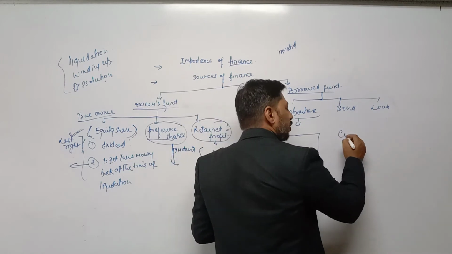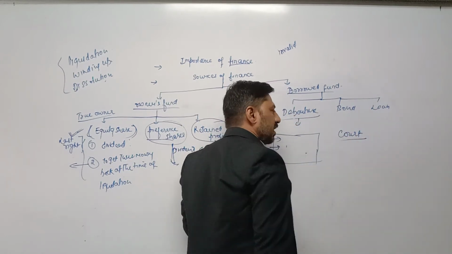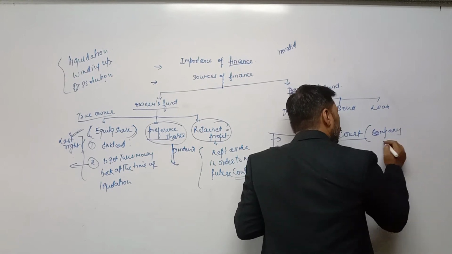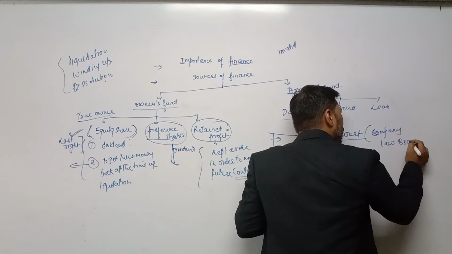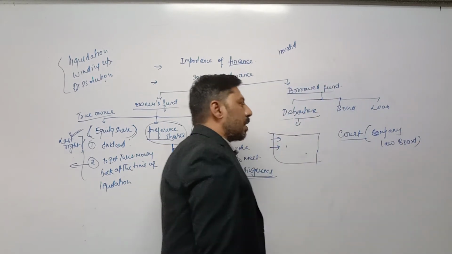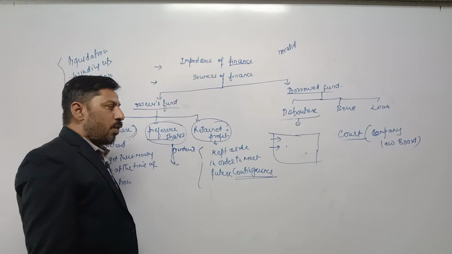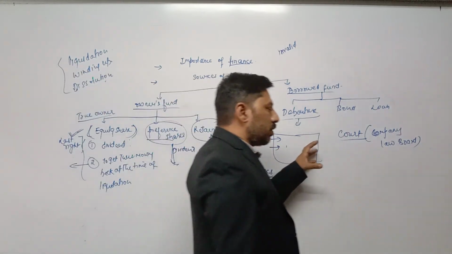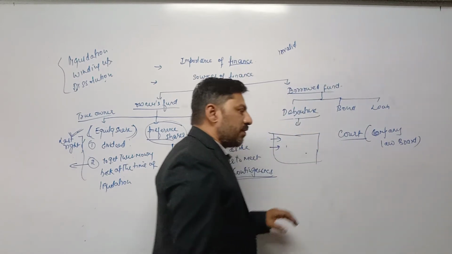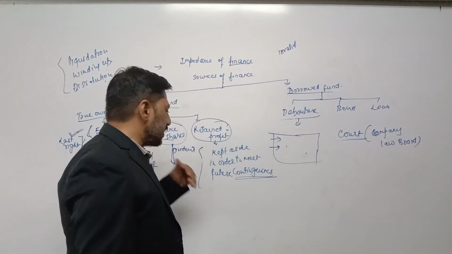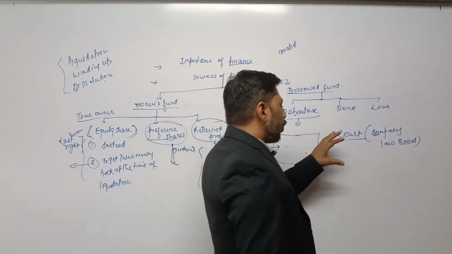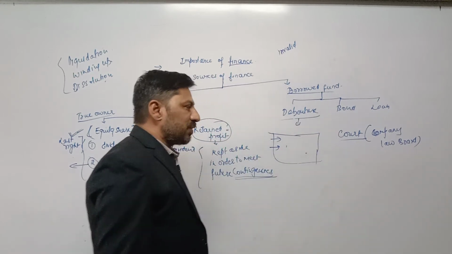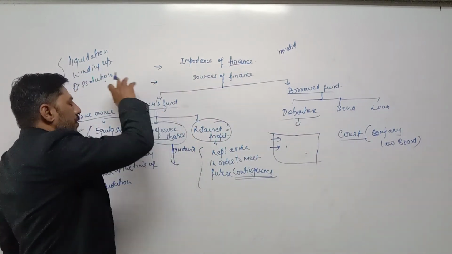And here, court means, in commerce, the company law board, COM, company, then law, LAW, board, not the high court or supreme court. We are talking about the company law board. If debenture holders want to bring liquidation into the company, they may submit an application to the court, and they need to give a valid reason, means on the basis of a valid ground. Then the court will verify all the documents submitted by the debenture holders. If the court is satisfied, then they will give an order to the company to wind up.